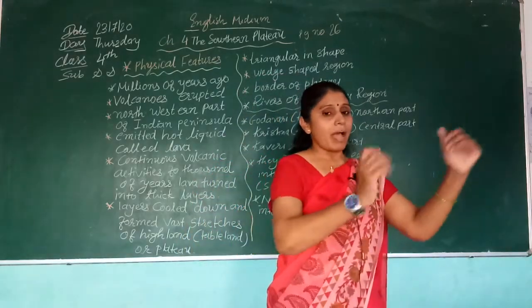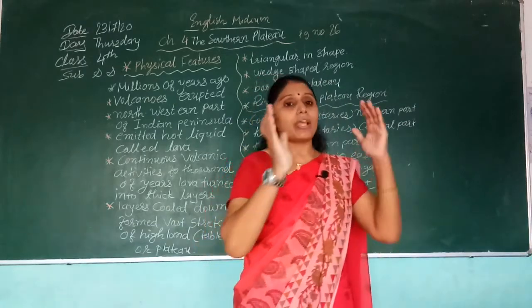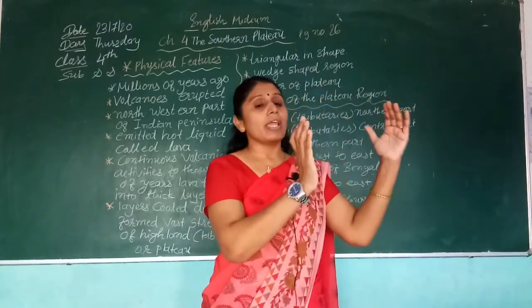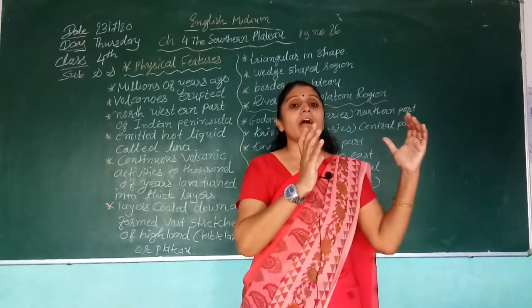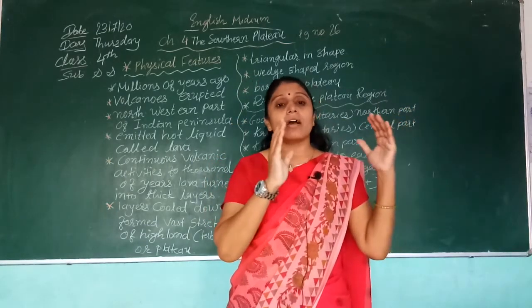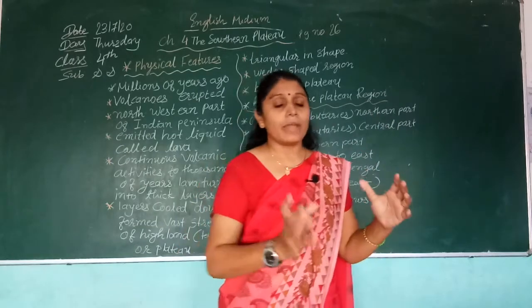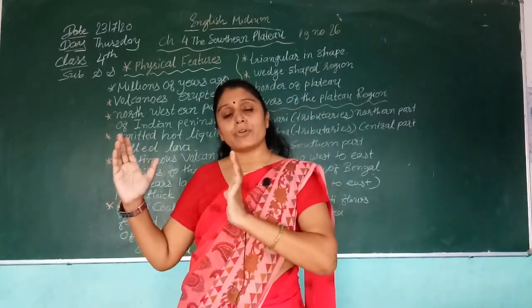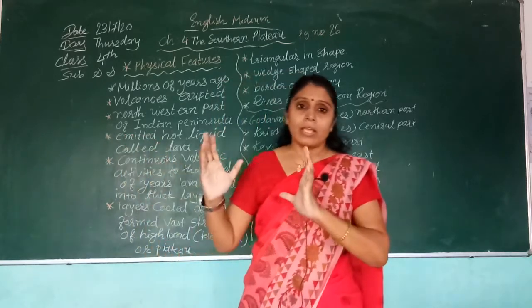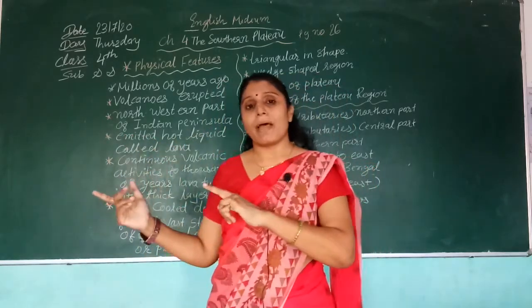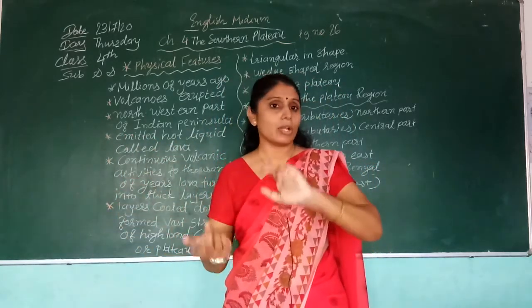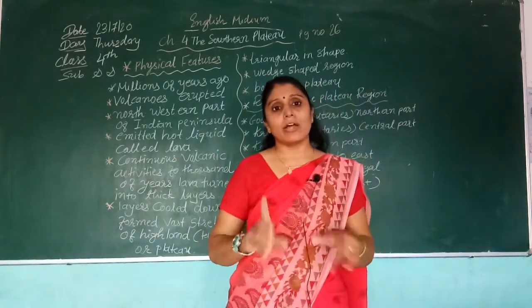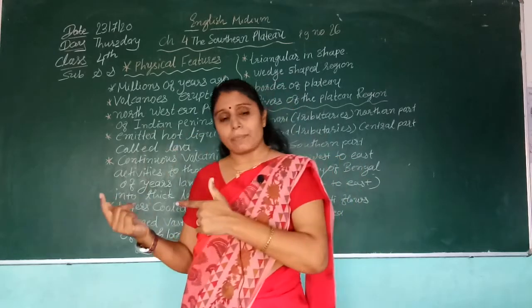The first part, the Malwa part, is the northwest part. It is called Malwa. It is between the Aravalli hills. And the other part is the Chotanagpur, which is the northeast part. Malwa is the northwest part, and Chotanagpur is the northeast part.